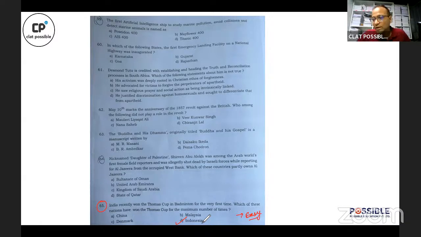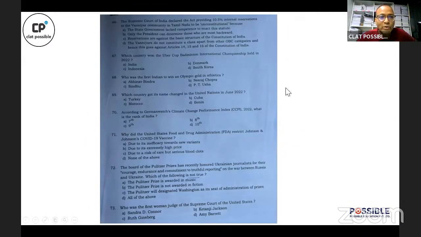मैंने beginning में आपको बोला था, I mentioned it in the beginning that in a lot of questions the contextual information has been asked. So when the Indian men's team won the Thomas Cup Badminton Championship in May, there was another question in this paper about Uber Cup, right? Which is a comparable tournament but for women. So इस paper में आगे एक question है that who was the winner of Uber Cup 2022? And the correct answer to that question would be South Korea. Moving on, let us look at the rest 15 questions.